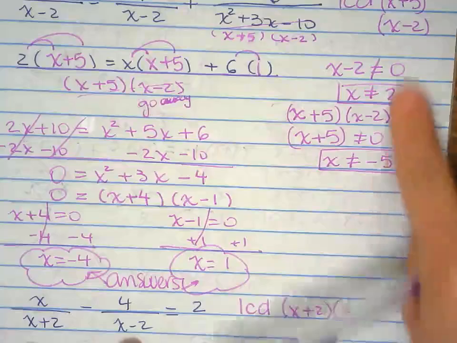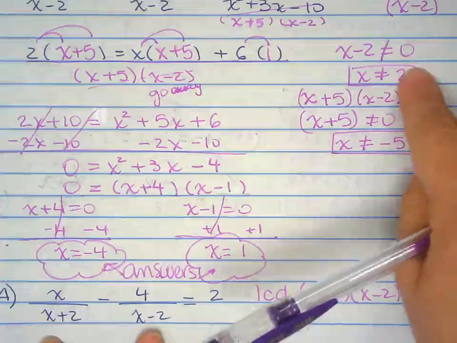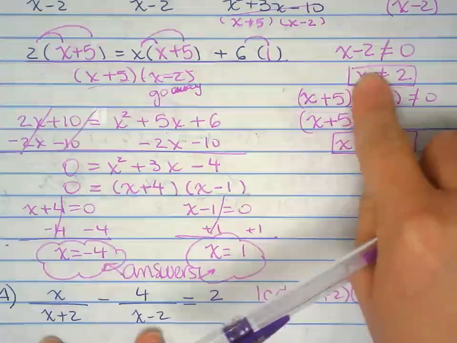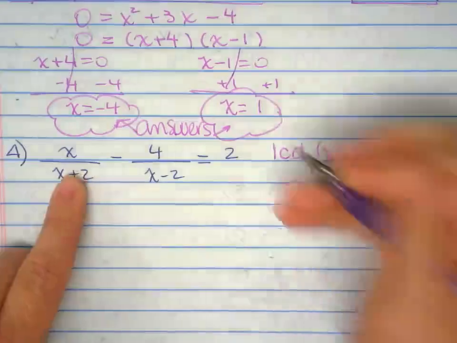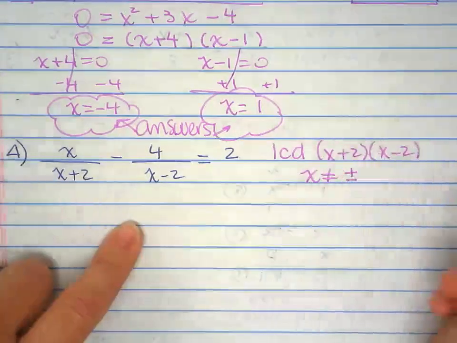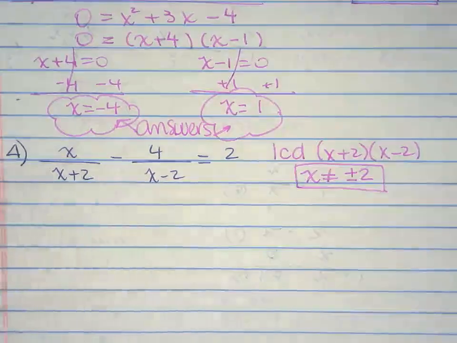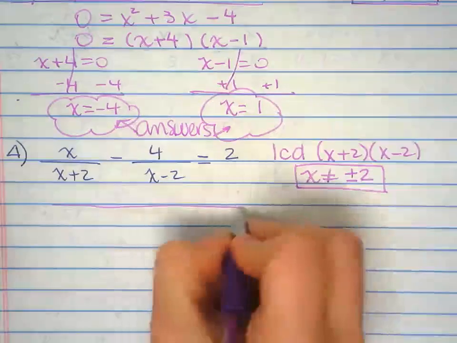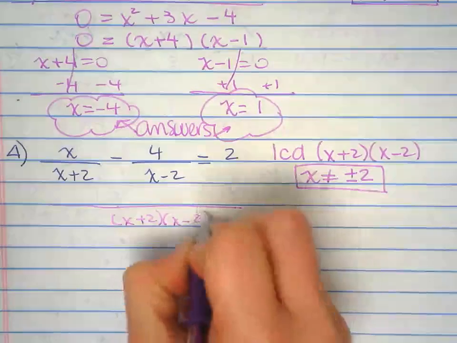We already know the drill. We're going to have to set up the restriction here by setting it up equal to 0 or different than 0, because I know x can be anything but equal to that number that makes the denominator equal 0. So x must be different than positive 2 and negative 2. So I have two restrictions on this one also. Least common denominator, x plus 2, x minus 2.